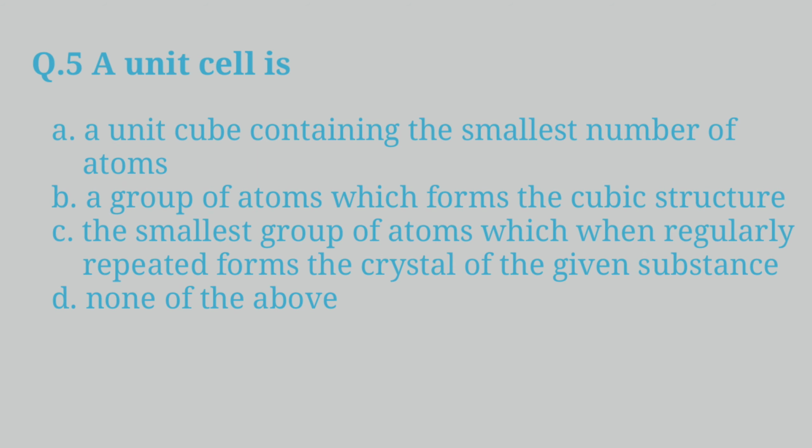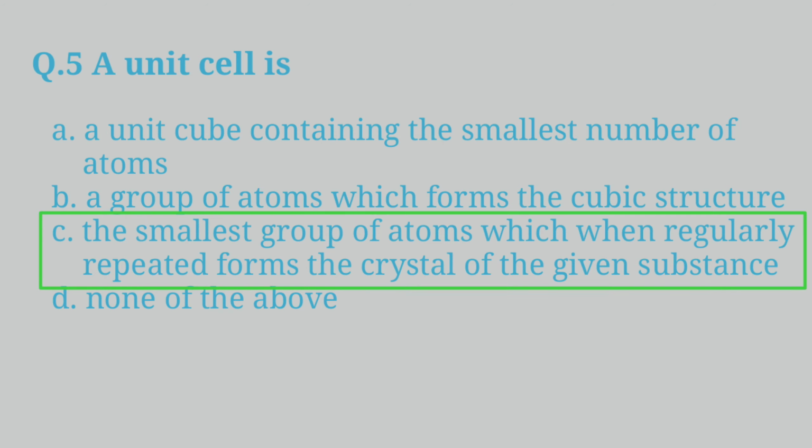Question 5. A unit cell is A. A unit cube containing the smallest number of atoms. B. A group of atoms which forms the cubic structure. C. The smallest group of atoms which, when regularly repeated, forms the crystal of the given substance. D. None of the above. And the answer is the smallest group of atoms which, when regularly repeated, forms the crystal of the given substance.